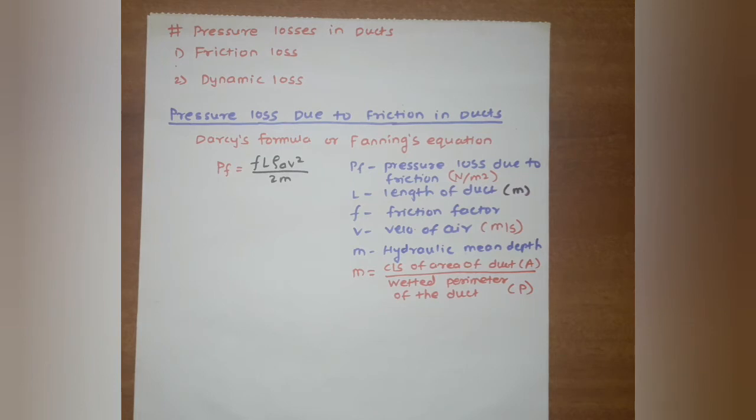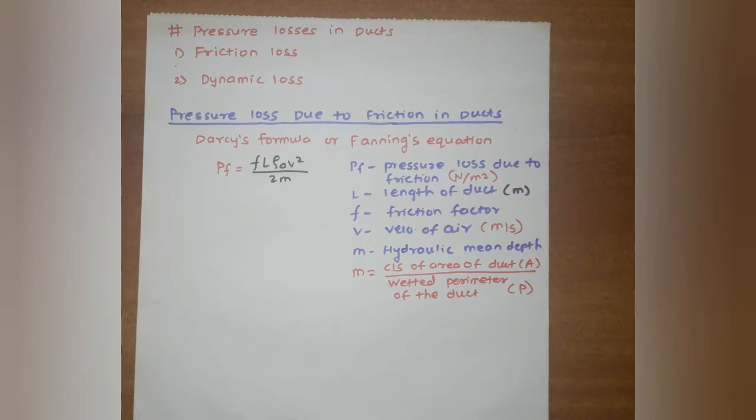When the pressure loss occurs in a straight duct, it is usually termed a friction loss, and pressure is also lost dynamically at a change of direction, such as in a bend, elbow, etc., and at changes of cross section of the duct. This type of pressure loss is usually termed dynamic loss. Now we will calculate the pressure loss due to friction in the duct. This friction loss we can calculate by using Darcy's or Fanning equation.